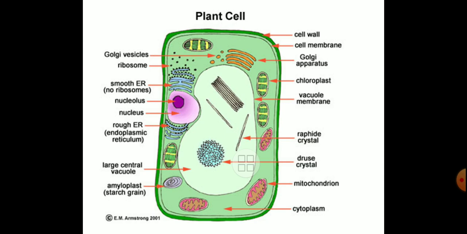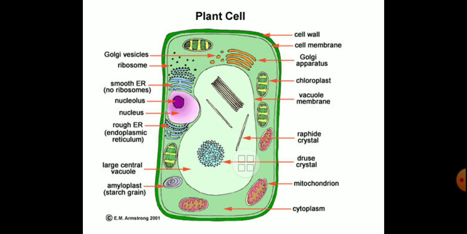As I have already told you, the large central vacuole is there, and it pushes all the cell organelles to the peripheral region of the cell. After that, rough endoplasmic reticulum is there. Again the nucleus is there, and in the nucleus we can find the nucleolus. Smooth endoplasmic reticulums are there. Why are they called that? We say smooth endoplasmic reticulum because there are no ribosomes.